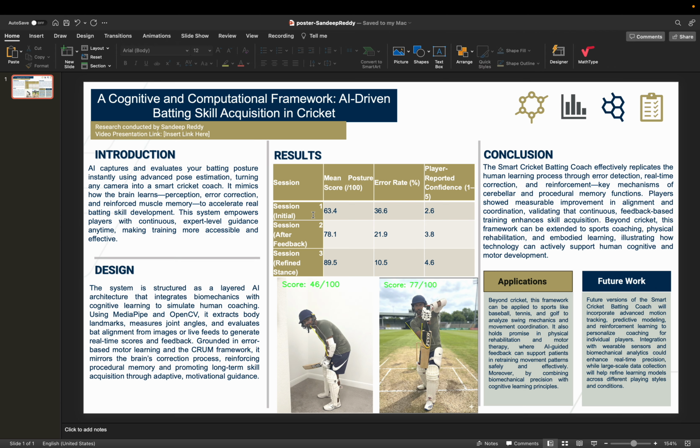And here, if you see the results in session 1, session 2, session 3, the mean posture score increased from 63 to 89. The error rate decreased from 36 to 10, and the player-reported confidence increased from 2.6 to 4.6 on a scale of 5. So players showed an improvement with continuous AI-driven, feedback-based training that enhances skill acquisition. So let's see the demo very quickly, and then we'll come to the conclusion.